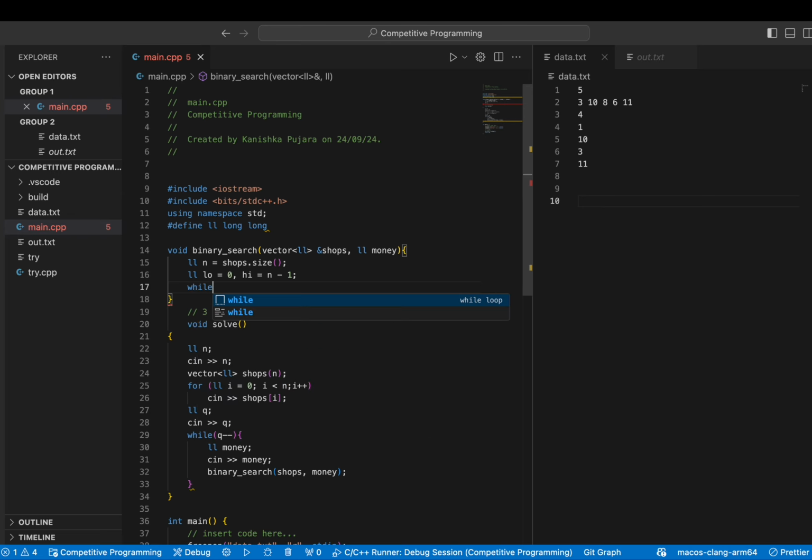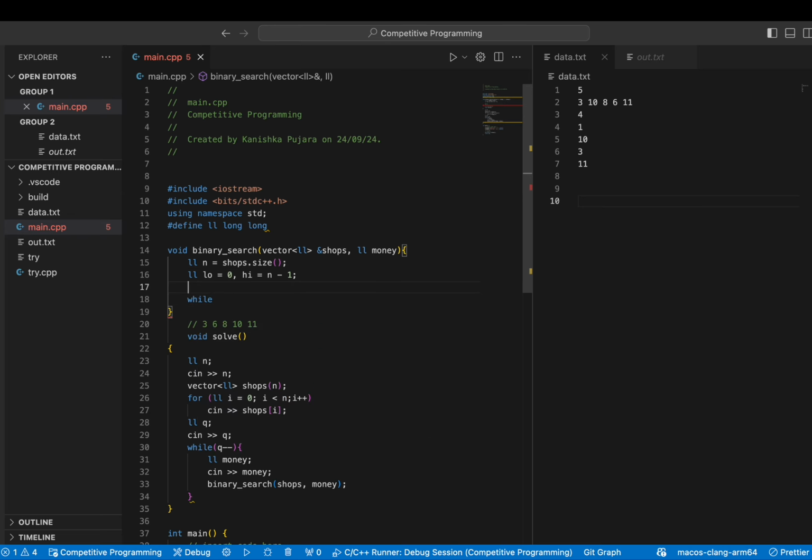So now we'll declare an answer also, which will be 0 initially, which means there are no shops initially which have the price less than or equal to money, so that we can calculate the answer while doing the binary search, but by default it's 0.